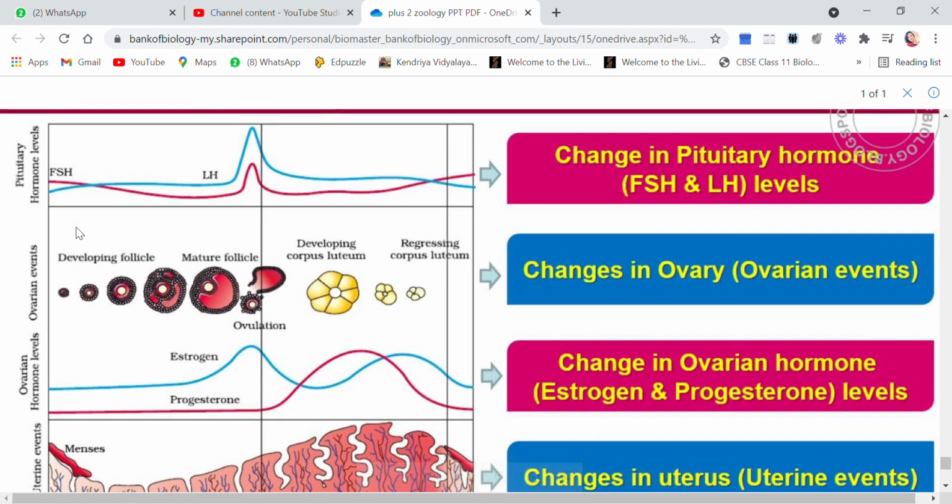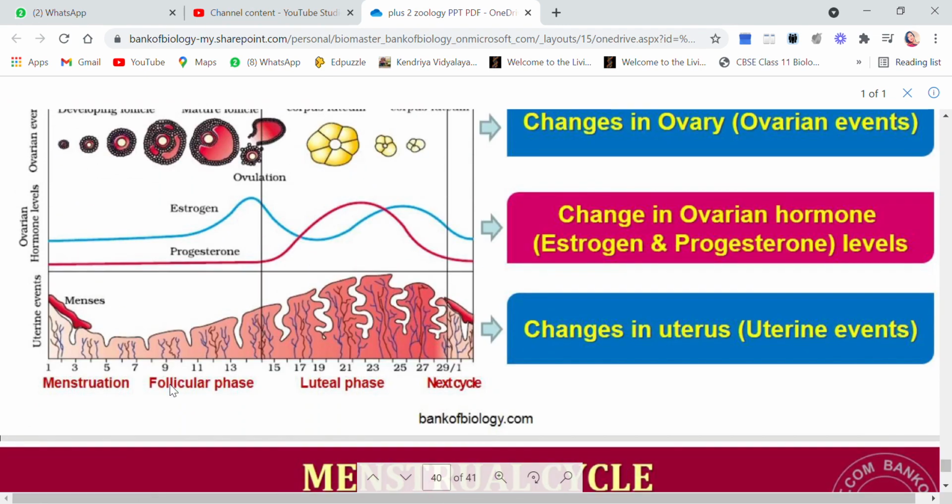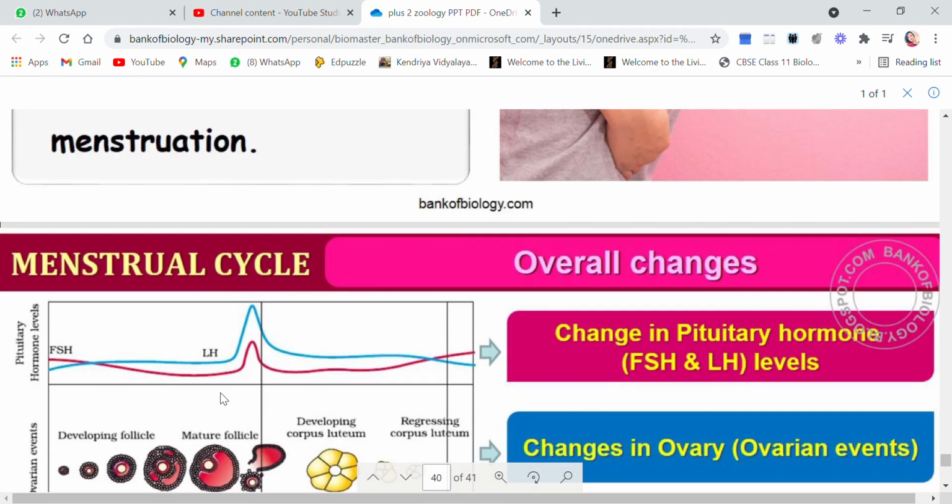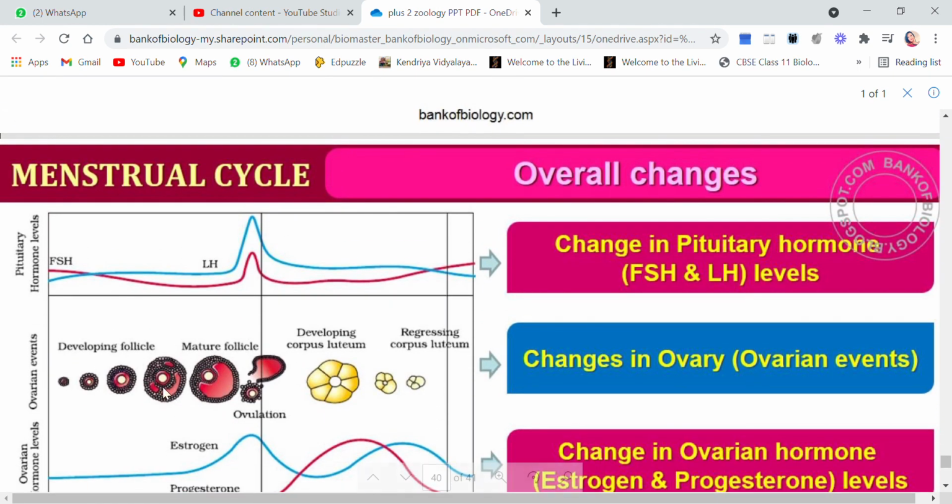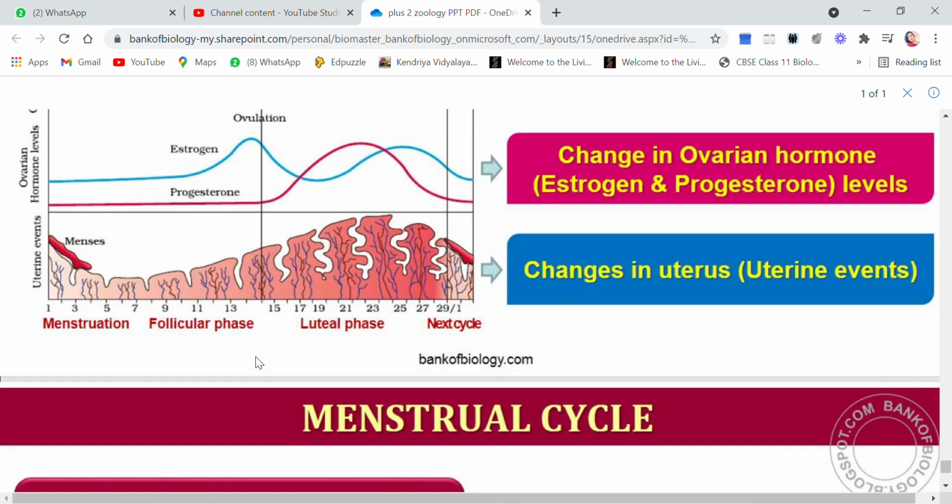Now let's see, after the menstruation comes the follicular phase. Now children, all of you see here the follicular phase. During the follicular phase the follicles are developing from primary to secondary, from secondary to tertiary, from tertiary to mature. And here the hormones by the pituitary are also being secreted, a little bit. But as the ovulation has to occur on the 14th day, this is the 14th day of the cycle, this is the 14th line, and here they have written ovulation.